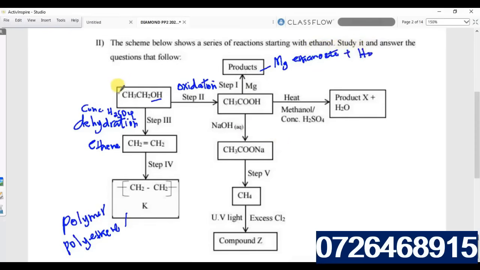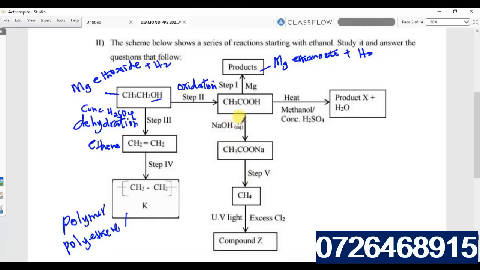But when ethanol is reacting with magnesium or any metal, it forms magnesium ethoxide plus hydrogen gas. So that is the difference. Ethanol will react with the magnesium to form a salt called magnesium ethoxide, while ethanoic acid will react with magnesium to form magnesium ethanoate. So that is the difference.